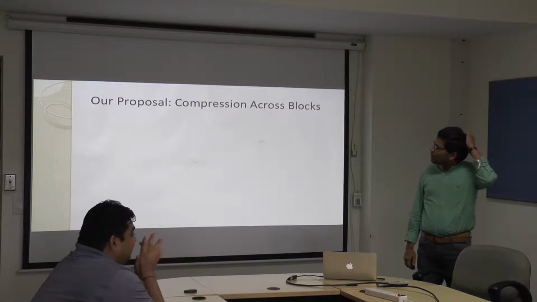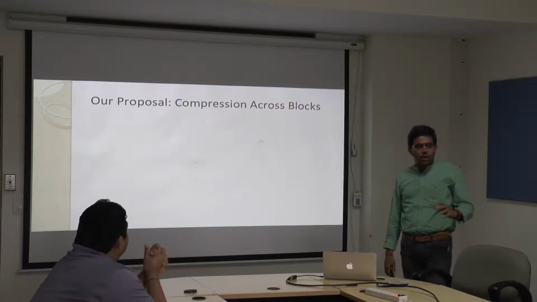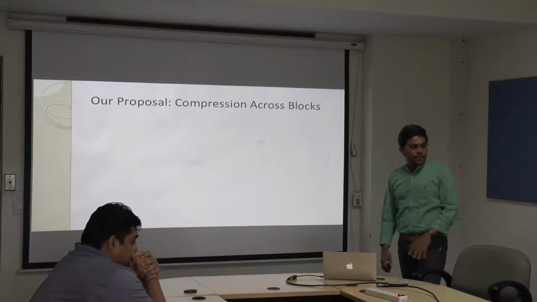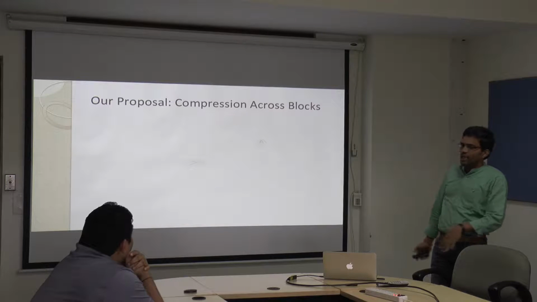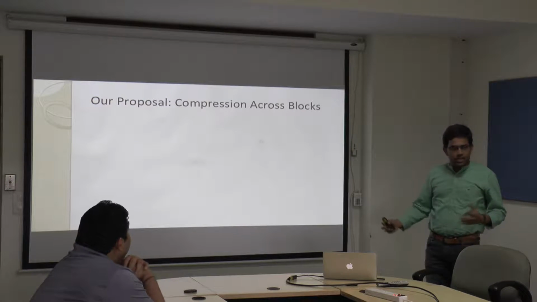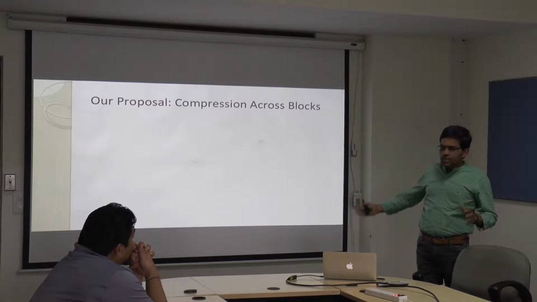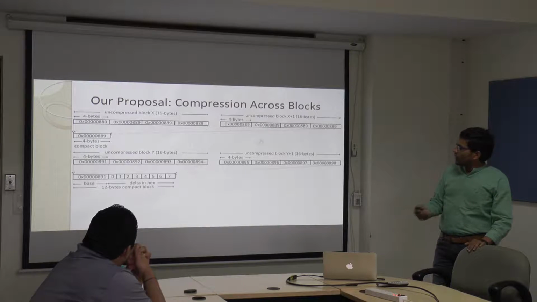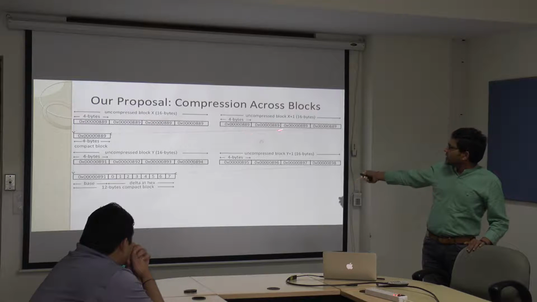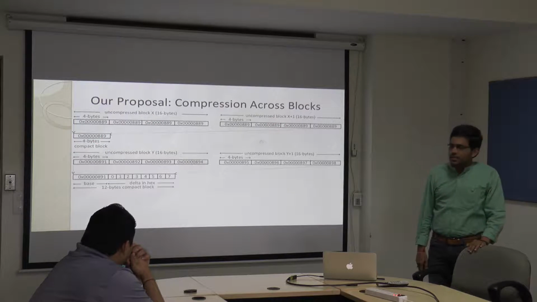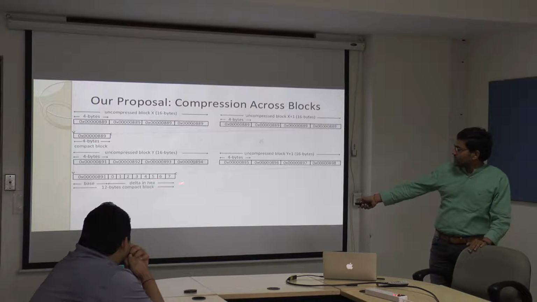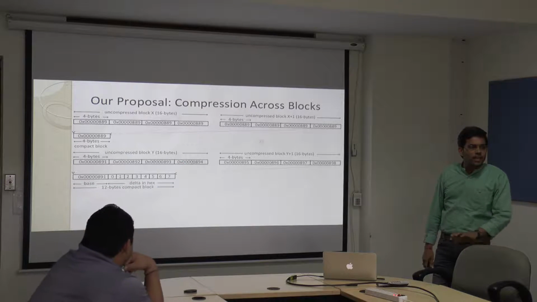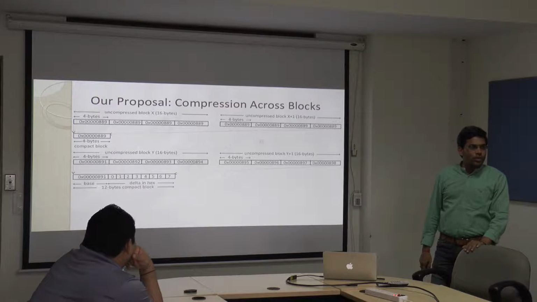Our proposal is compression across blocks, because a block is only a microarchitectural feature, which is not capturing everything at the application level. Applications behave differently and you can get more advantage if you go beyond a single block. With the same example, I consider this entire thing and put it into 4 bytes, or if I consider these two, I can place everything in 12 bytes and still save another 4 bytes of space.